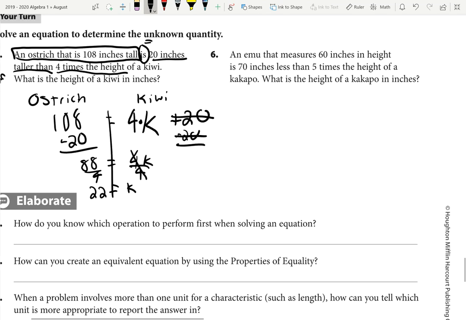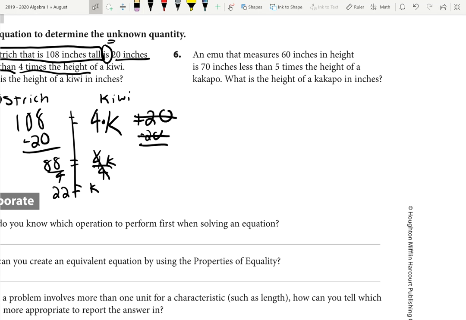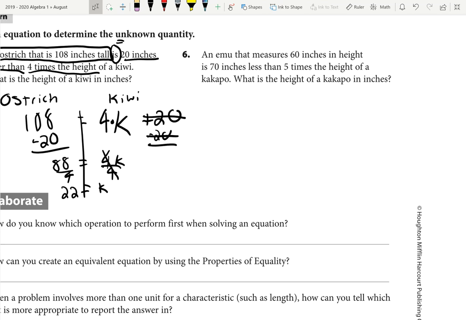All right. So let's look at number 6. It's very similar to that problem. So if you want to pause and try it on your own, I encourage you to do that if you haven't yet tried it on your own. But yeah, I'll go ahead and start it. So if you've done it, that's good. Now let's check our work.